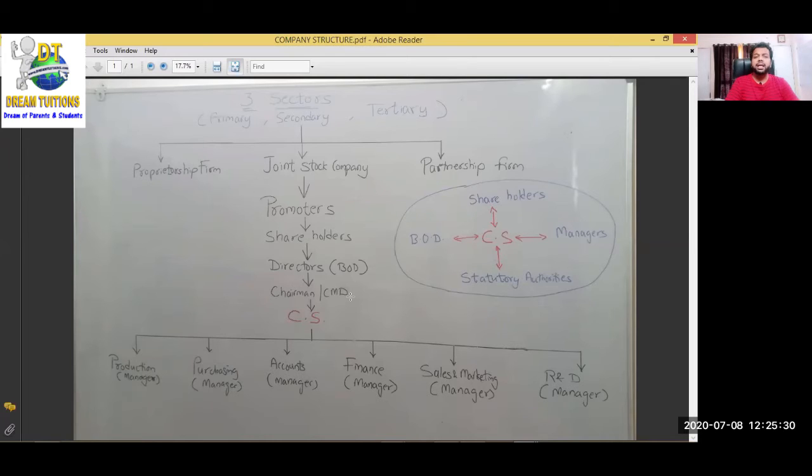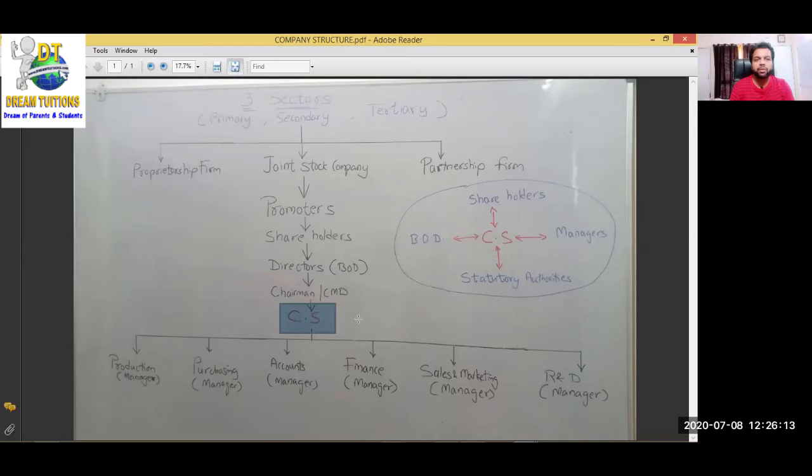Okay student, ये general information I am giving you. This is general information which we should know before opening the SP book. Clear हो गया आपको? We are discussing all about company and everything. Okay. Chairman is the main person who leads the team of the board of directors. Chairman can be a different person, or managing director can be a different person, or both these posts can be held by one single person. Then it is called CMD, that is chairman and managing director. So below chairman and managing director, after the board of directors, comes the company secretary.